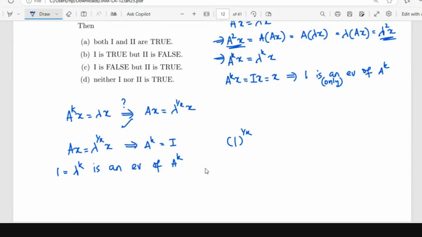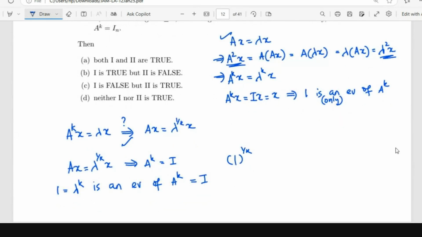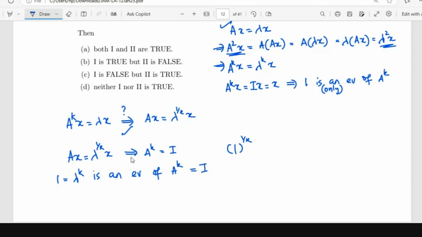But if all the eigenvalues of A power K are 1, can I say that it has to be the identity matrix? That is the question, right? The conclusion is A power K is identity. Can we say that? What we conclude from here is, if A has kth roots of identity as its eigenvalues, we know that all the eigenvalues of A power K have to be 1. Can we say that it will be equal to the identity matrix?